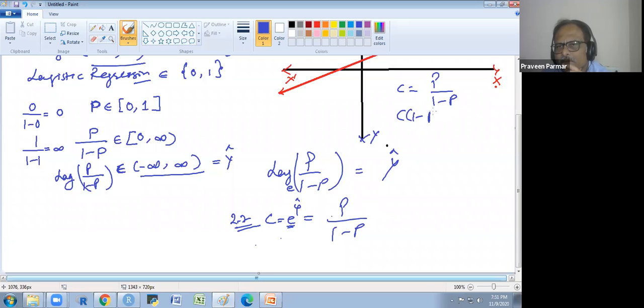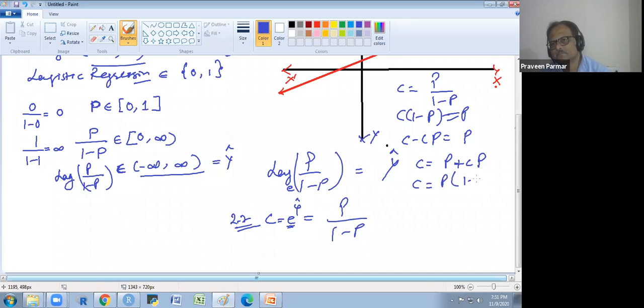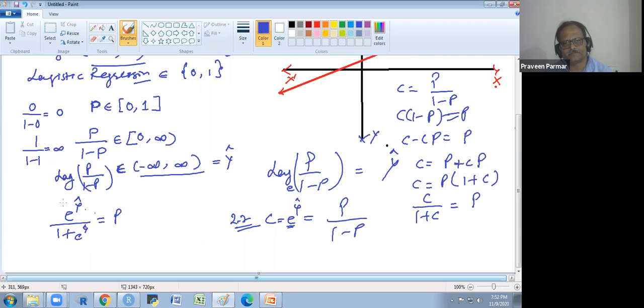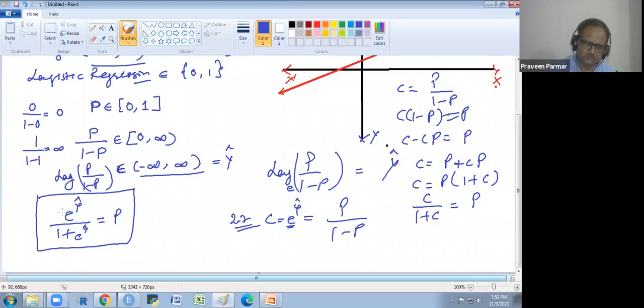Now we cross multiply it, and in this way we get the value of e to the power y cap over 1 plus e to the power y cap is equal to p. Is there any doubt to anyone?